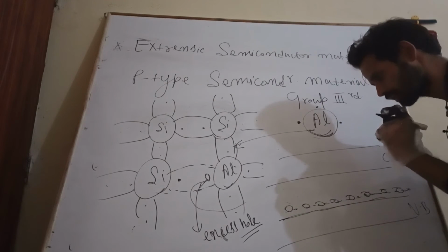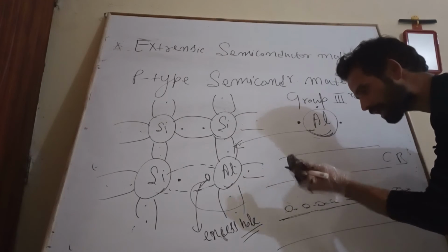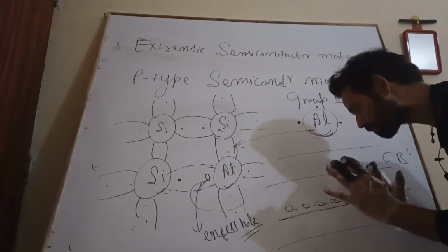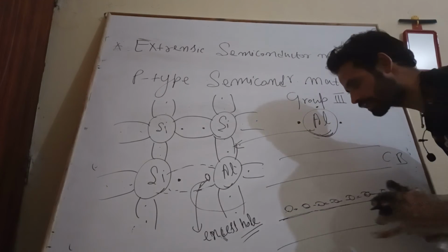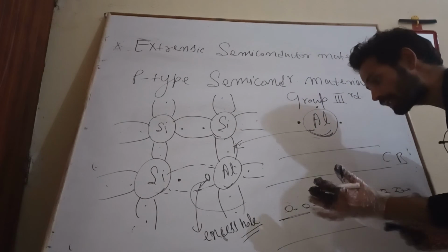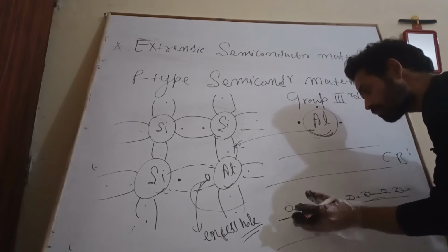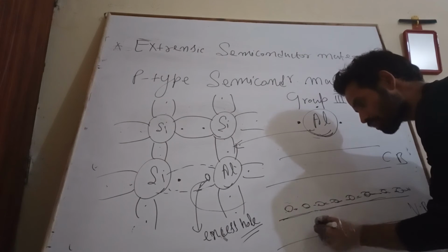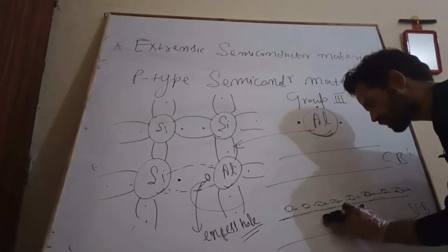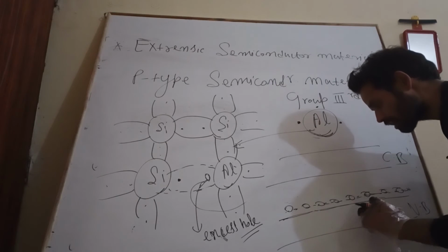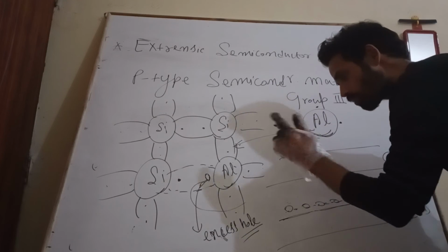If we provide a small amount of energy, the electrons available in the valence band may get that small amount of energy, and they will jump and move about the crystal.